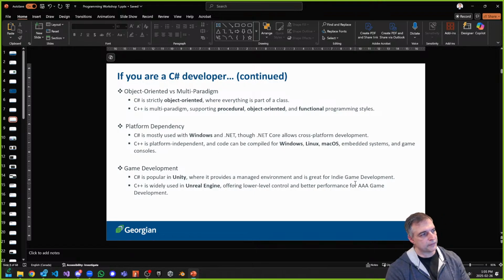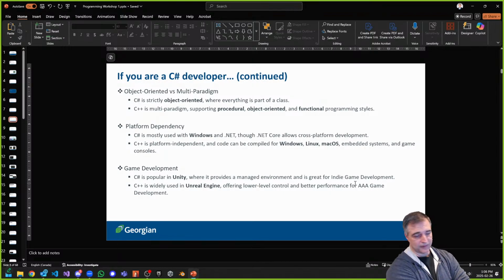The other thing that's different about C++ than C Sharp is it's platform independent, which means it doesn't have to be on Windows. C Sharp, a lot of times it's Windows. Could you do it on other systems? Yes, you can with Visual Studio Code. But the most comfortable way to program in C Sharp, in my experience, is with Visual Studio, right? So again, it's more Windows related, or Windows targeted.